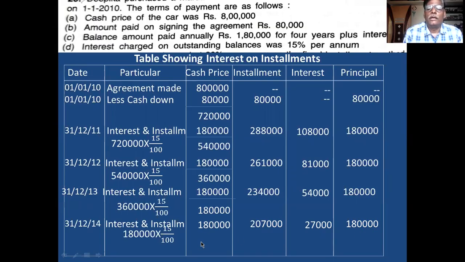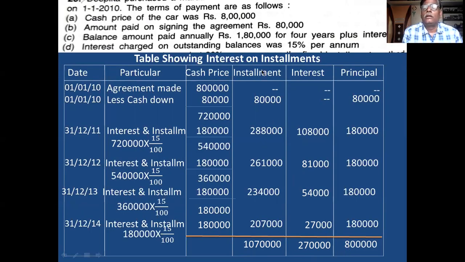And lastly, you take the total of all the columns. Cash price column is 0. Interest is 2,70,000. The next is installment. Installment column is hire purchase price. Hire purchase price is 10,70,000. 2,70,000 interest and principal is 8 lakh, that is equal to cash price.